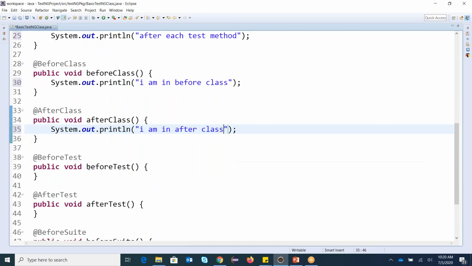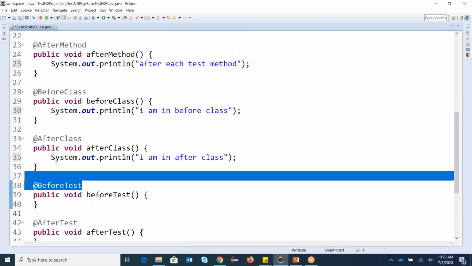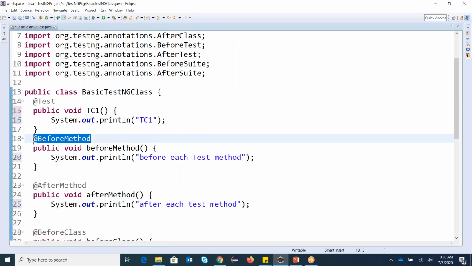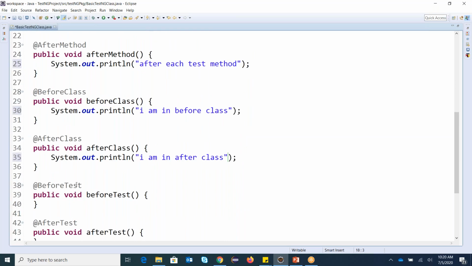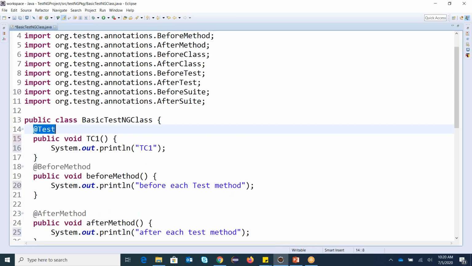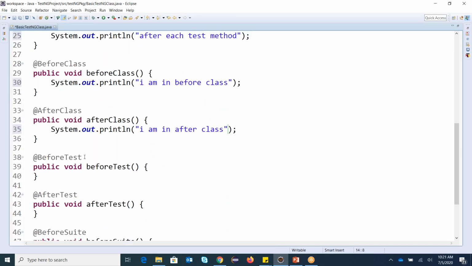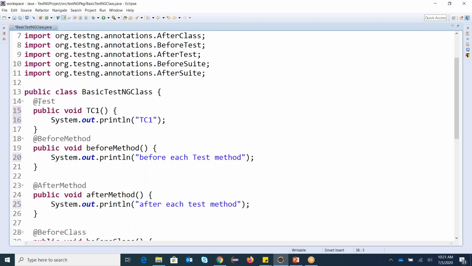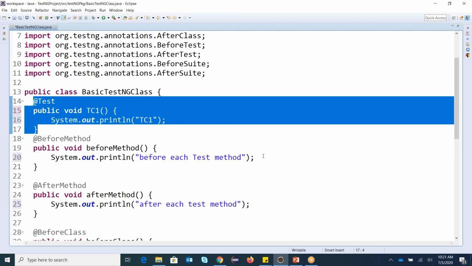Okay. Now, very important, that is @BeforeTest. Most of the time in interviews, people ask you questions about @BeforeTest and @BeforeMethod, and we confuse ourselves in these terms. We say @BeforeTest will execute before each test, which is wrong. @BeforeTest will execute before all @Test. @BeforeTest will execute before all @Test.